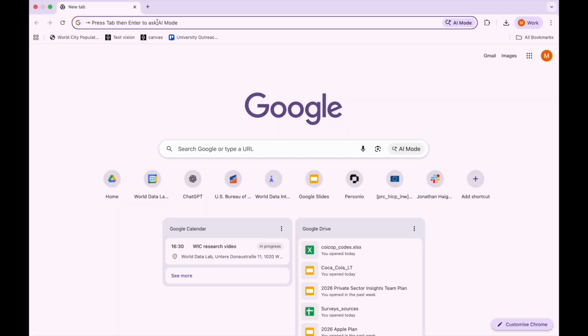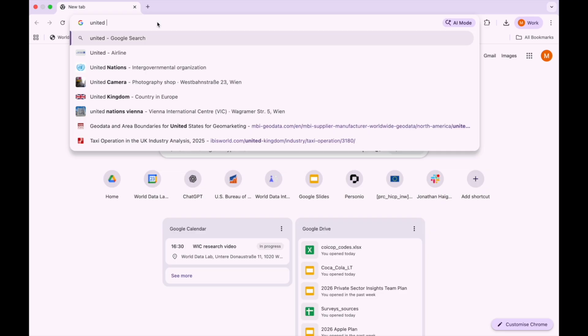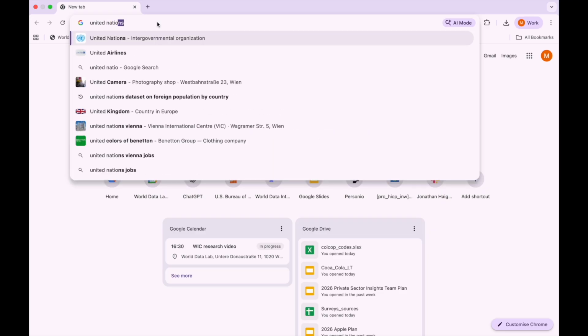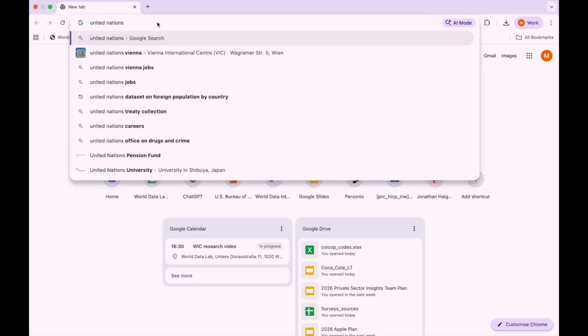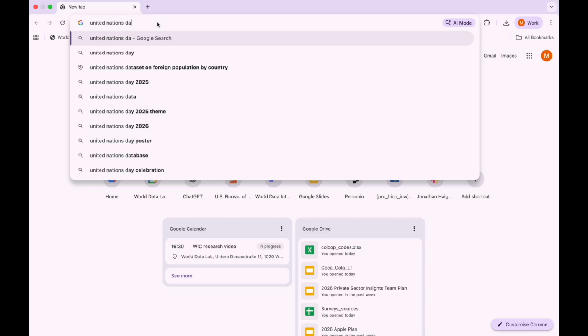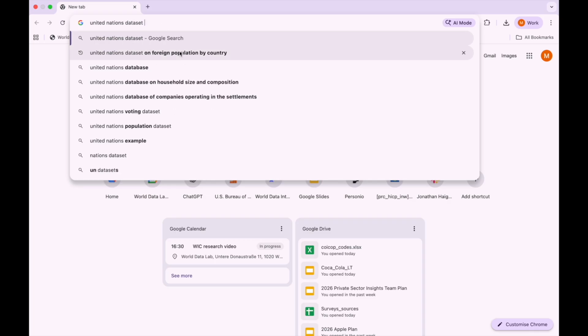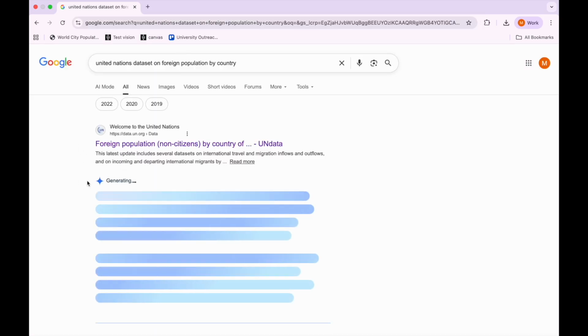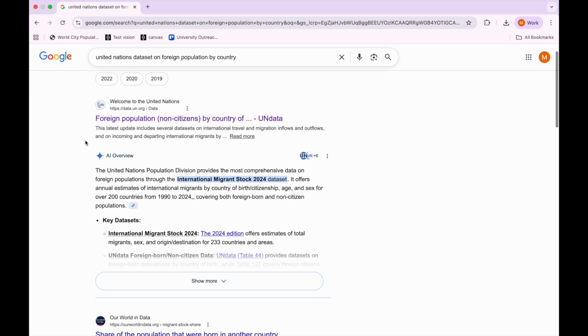I'll show how I would find out about that question that interests me, which is personal to me: where do foreign people live? I'm going to look at the United Nations because I know they've got some data on that, this data set on foreign population by country. I've been here before, that's why I know where it is. So I can look at foreign population.